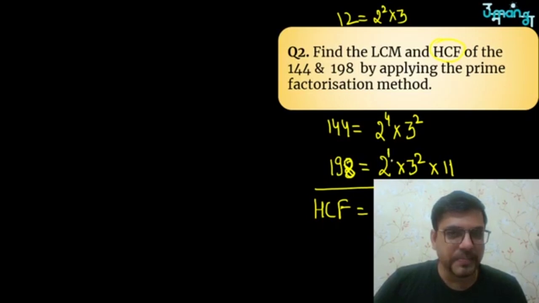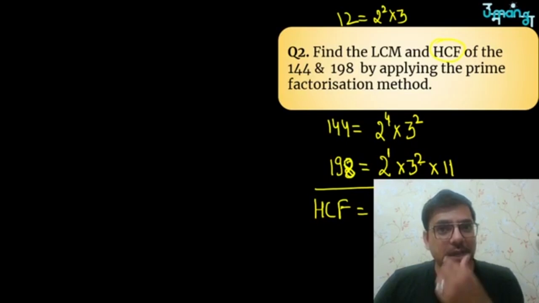So here the prime factor 2 has a power 4, and here it has a power 1. So 4 and 1, lowest is 1. For 3, power 2 and power 2, so if there is only power 2, the lowest will also be 2. So you have got 2 into 3 square, that is 2 into 9. Without any doubt the answer is 18. So you have got the HCF.